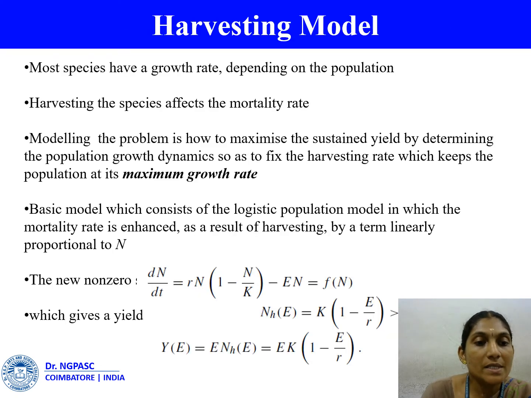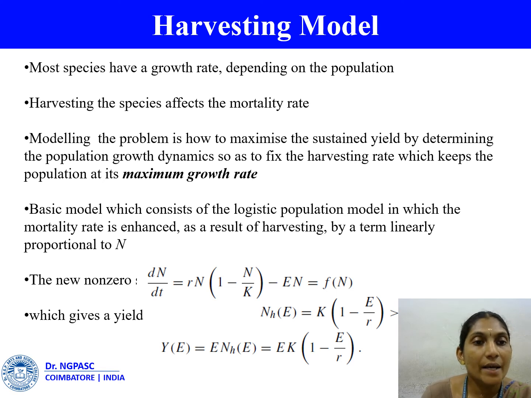Most species have a growth rate depending on the population, which more or less maintains a constant population equal to the environment's carrying capacity K. That is, the growth rate and the death rate are about equal. Harvesting the species affects the mortality rate. The population adjusts and settles down to the new equilibrium state. The modeling problem is how to maximize the sustained yield by determining the population growth dynamics so as to fix the harvesting rate which keeps the population at its maximum growth rate.